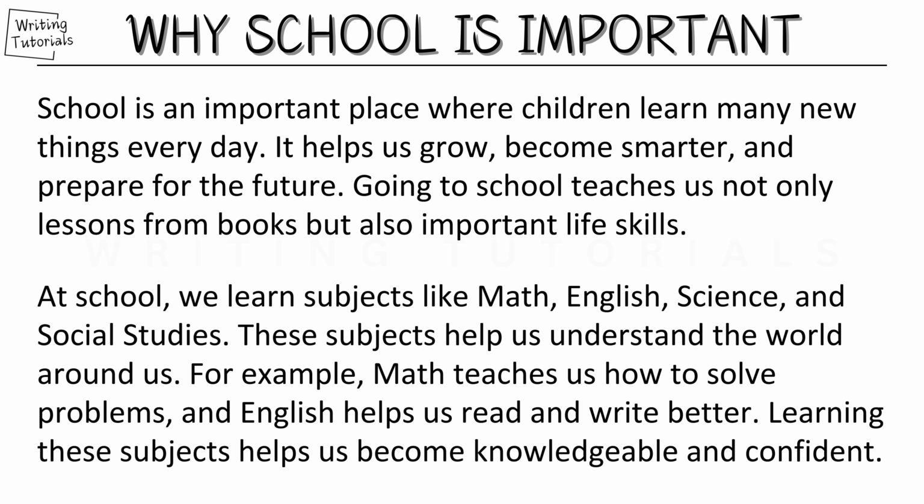Let's understand this step by step. The first sentence lists some subjects. The second sentence explains that these subjects help us understand the world. The third sentence gives specific examples of math and English. The fourth sentence explains the result. We become knowledgeable and confident. This paragraph is important because it gives clear examples, not just general words.